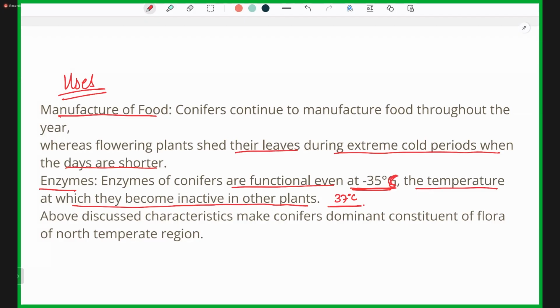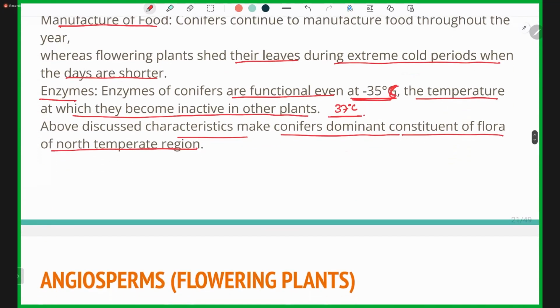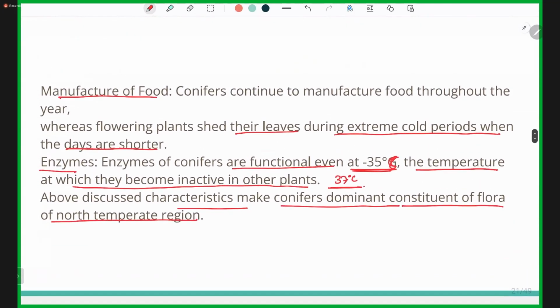So all these things help in the survival of gymnosperms even in the cold areas. The above discussed characteristics make conifers a dominant constituent of the flora of the north temperate region. All these points help in the survival of conifers in temperate regions.